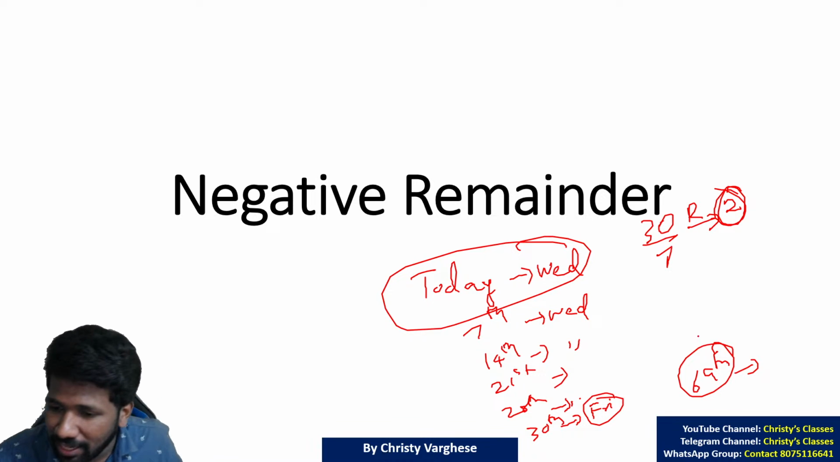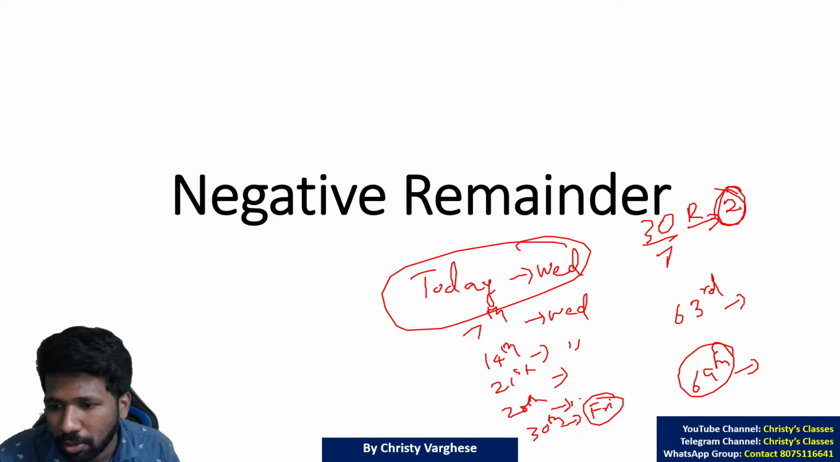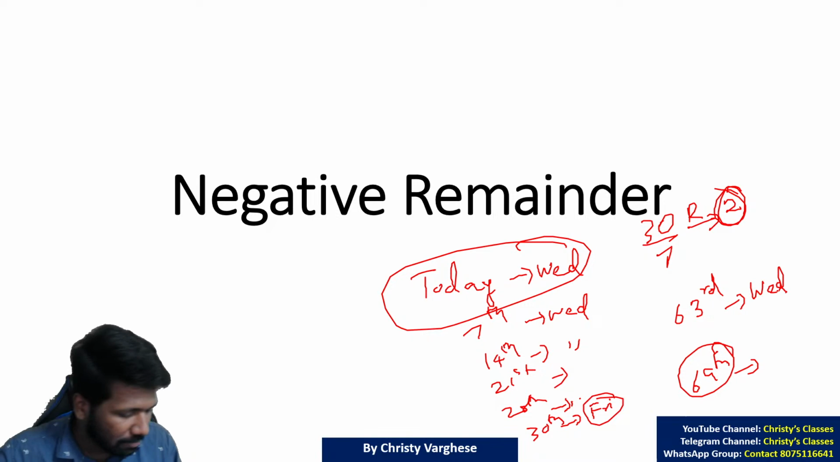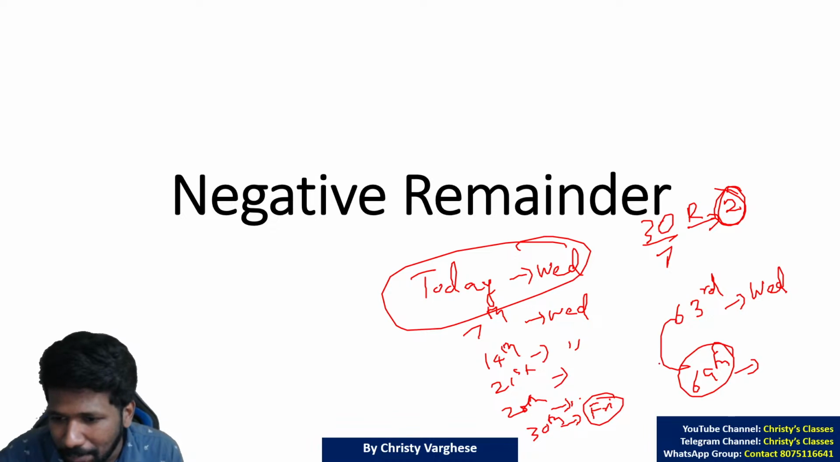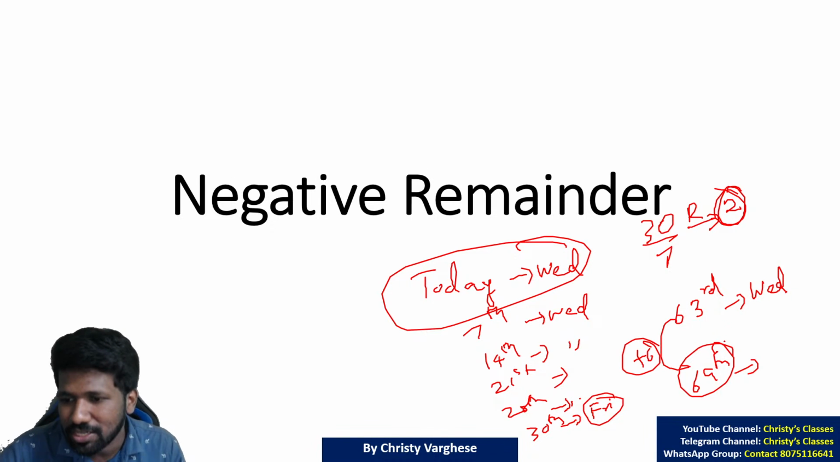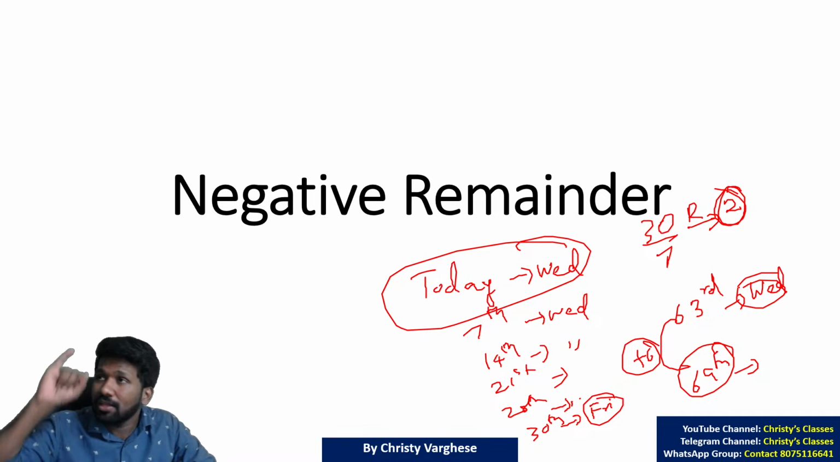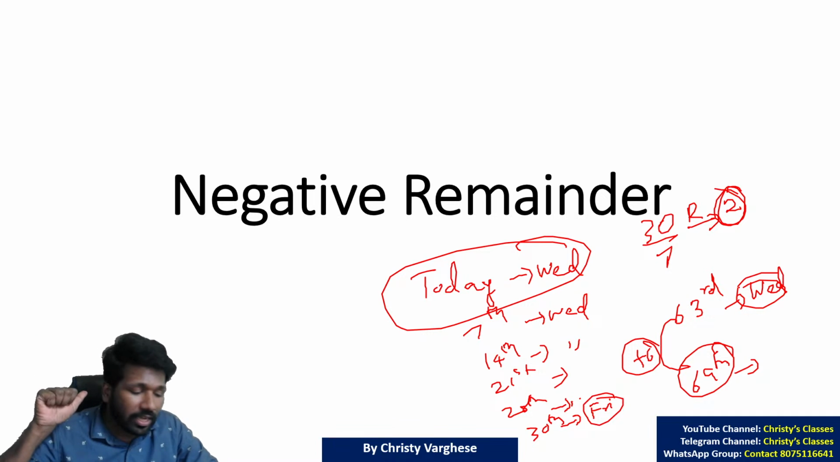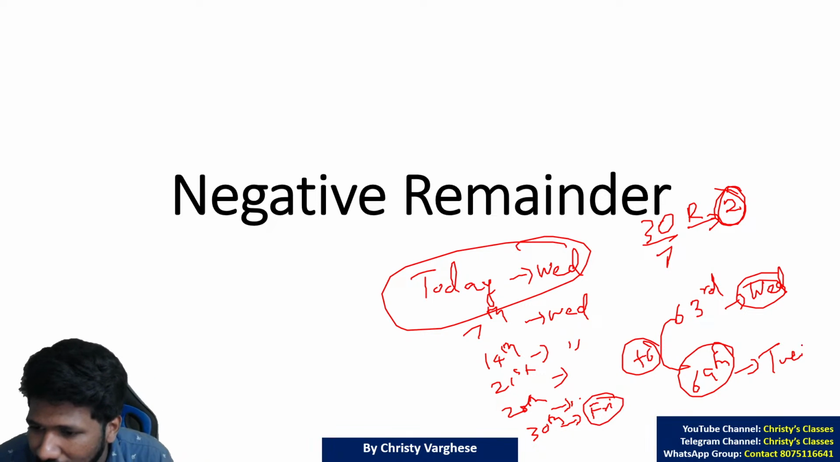I can think it in two ways. I can think it like 63rd day will be a multiple of 7. So that will be again Wednesday, because in 7 days the same day is repeated. 63rd plus 6. So remainder 6 means 6 days added to Wednesday. Wednesday with 6 days added will be Thursday, Friday, Saturday, Sunday, Monday, Tuesday. Tuesday it will be. But that is time consuming.